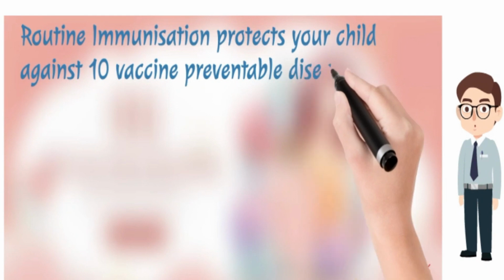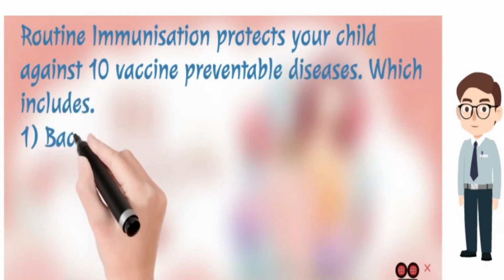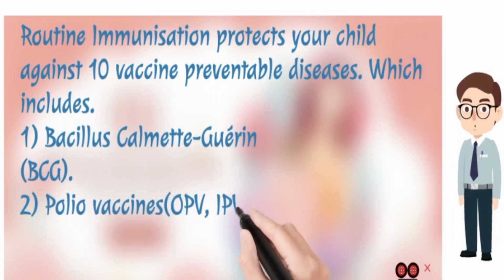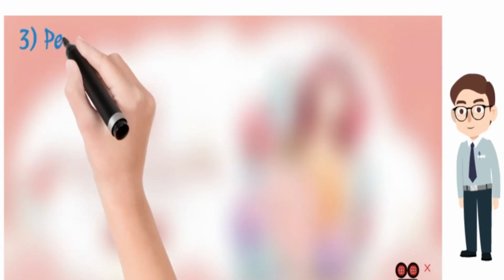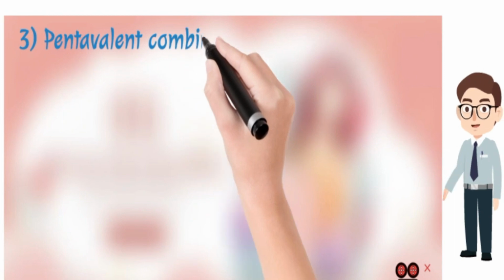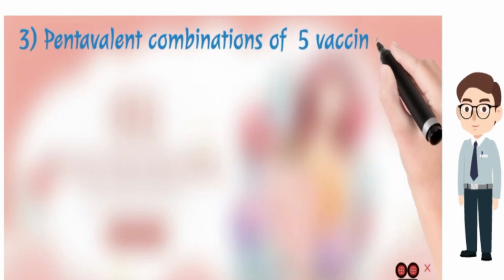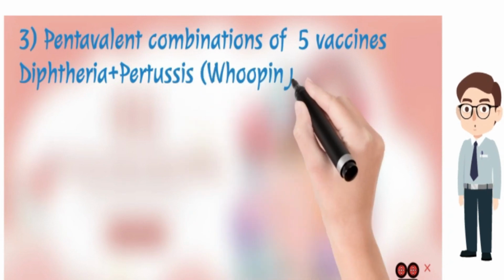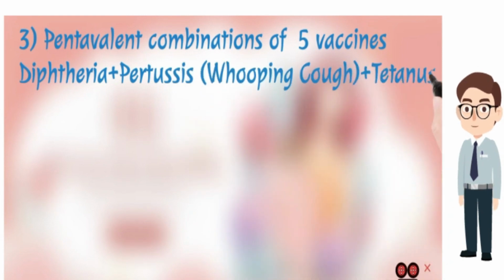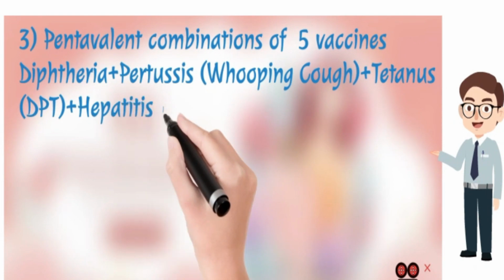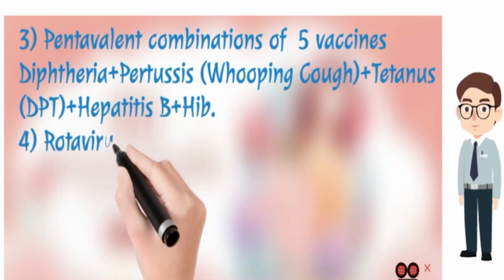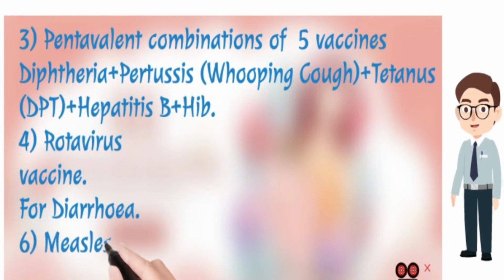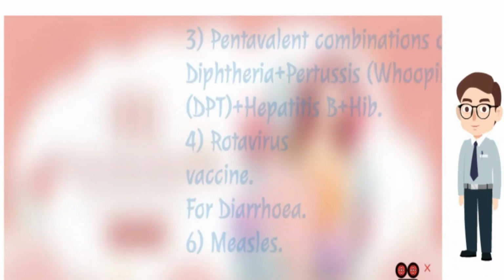Routine immunization protects your child against 10 vaccine-preventable diseases, which include: Number 1, Bacillus Calmette-Guérin, BCG. 2, polio vaccines, OPV, IPV. Third is pentavalent, a combination of 5 vaccines altogether, comprising a fixed combination of diphtheria, pertussis (whooping cough), tetanus. These initial 3 are called DPT, plus hepatitis B and Hib. Fourth one is rotavirus vaccine, for diarrhea prevention due to rotavirus, and sixth one is measles.